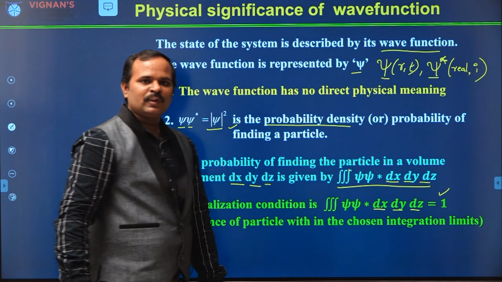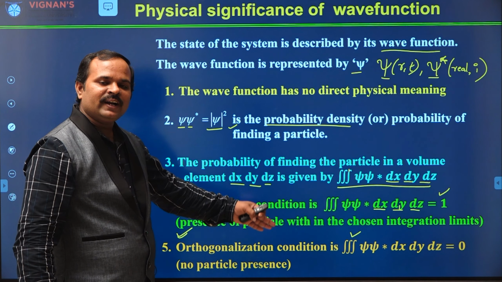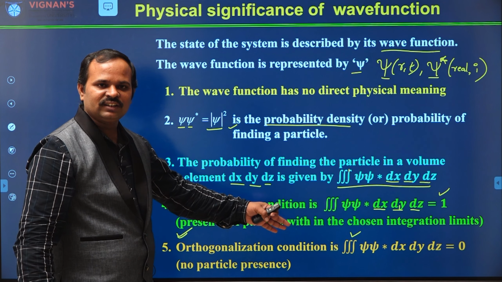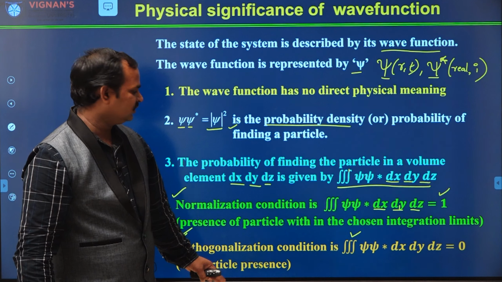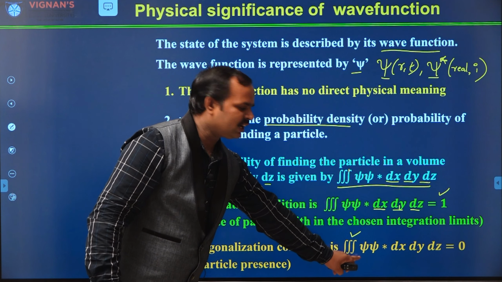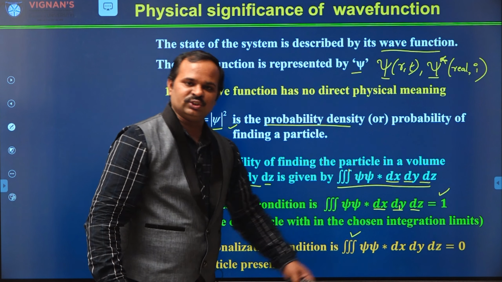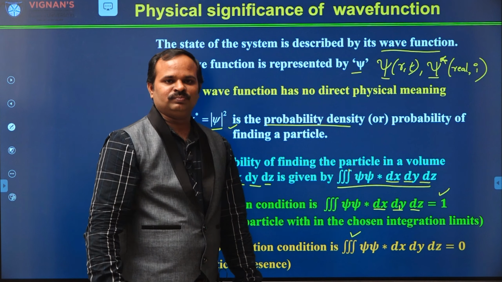If the particle is not present, then this integration gives a value 0. That means the particle is absent. This condition is called orthogonalization. These two are very important, normalization and orthogonalization. So, if the probability of finding the particle within a volume element is not there, then that is the orthogonalization condition, that is, the integration of psi star psi dx dy dz is equal to 0. So these are some of the physical significance of the wave function.